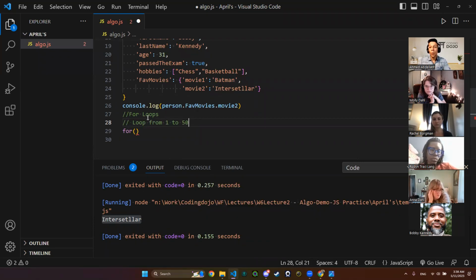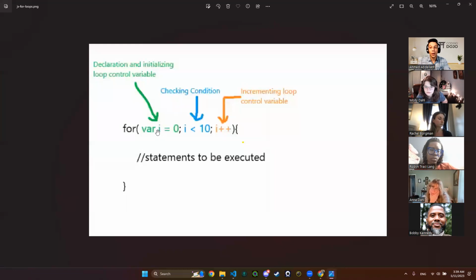When I say loop from 1, we said right here that variable i equals 0. This is my start point. I will be starting with 1, I will be starting with 0, whatever I pass right here. In this case, this for loop is starting from 0 because i equals 0.